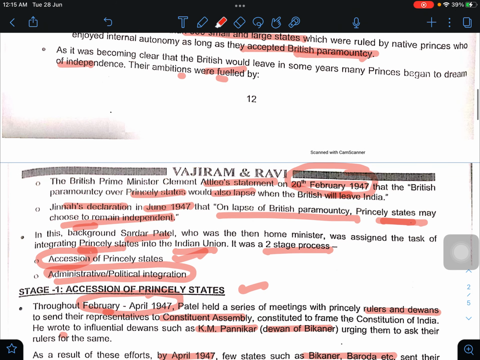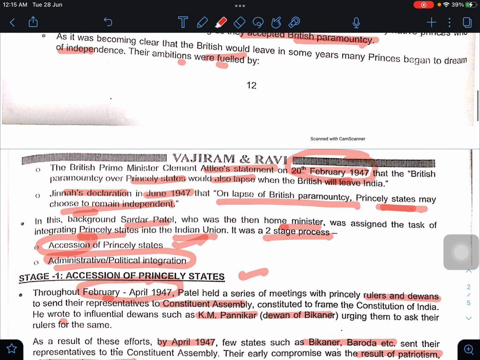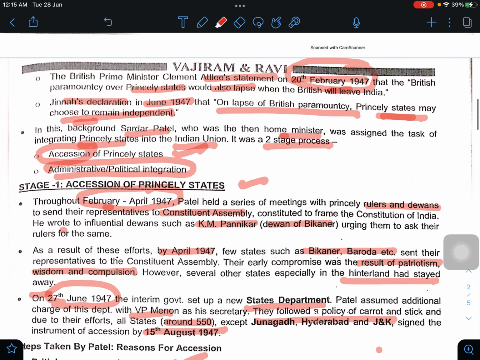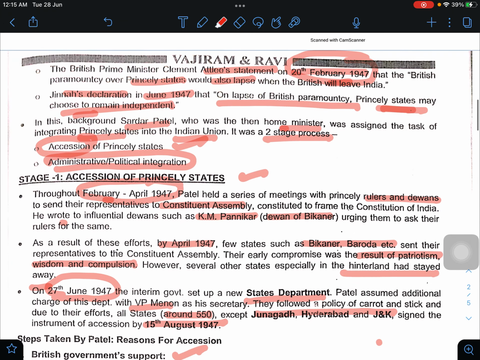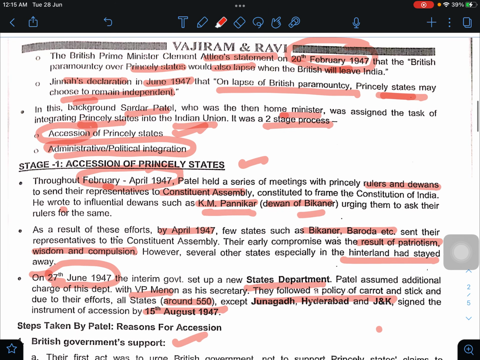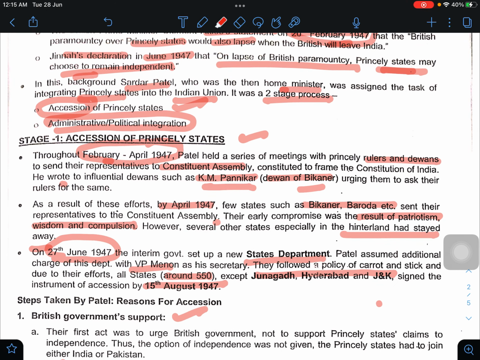In this background, Sardar Patel, who was the Home Minister, was assigned the task of integrating princely states in a two-stage process: accession and administrative. So how did he integrate them? Accession was completed within 1 year. He called influential Divans like K.M. Panikkar of Bikaner, and as a result, a few states like Bikaner and Baroda sent their representatives to the Constituent Assembly, which means in principle they accepted the new union.